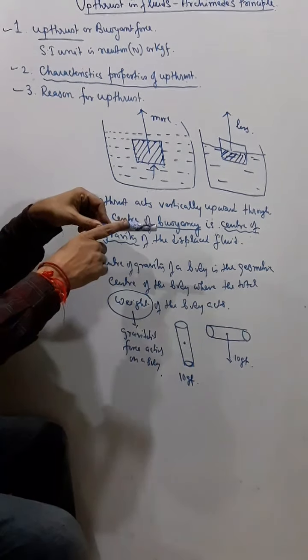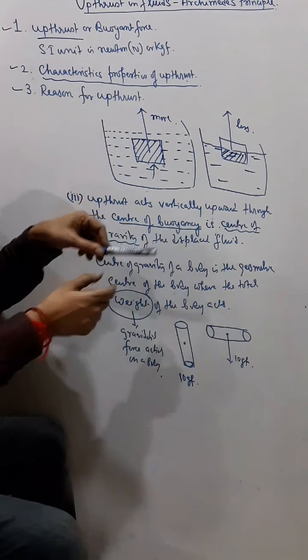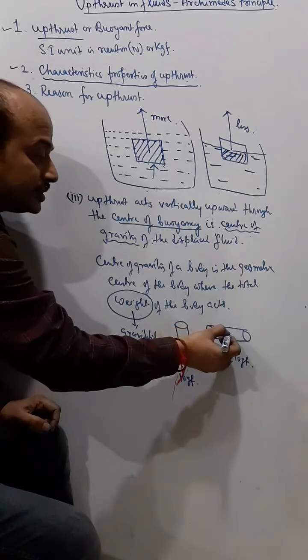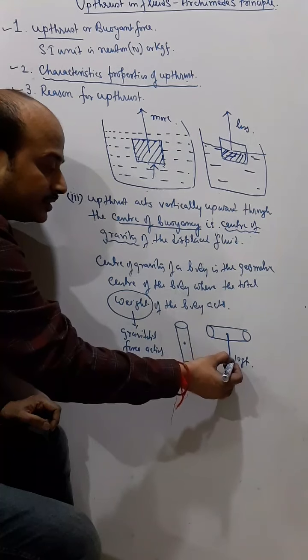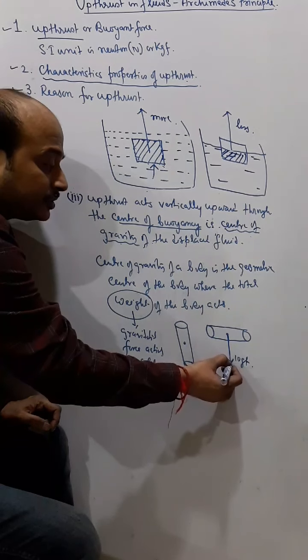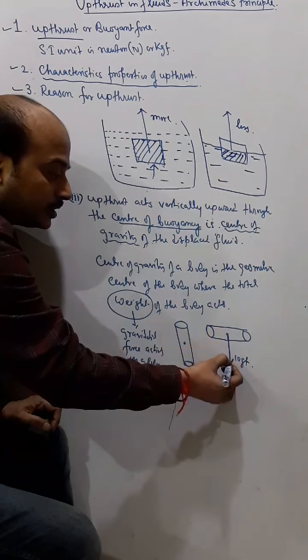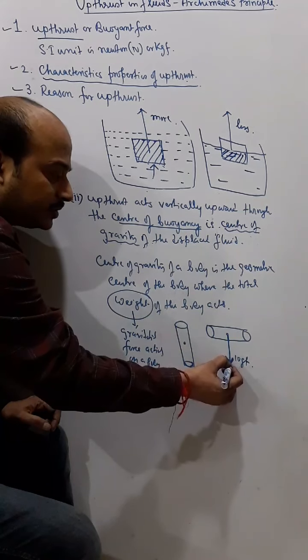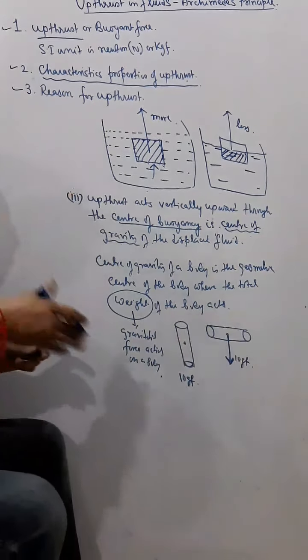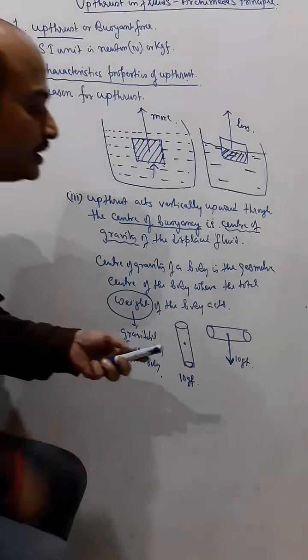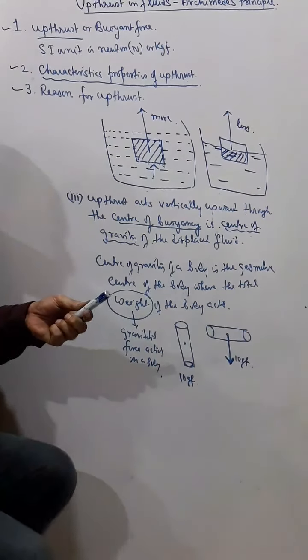And this earth is pulling this body from which point? It always pulls the body from the center of gravity. For your level, it is better to understand up to this much. When you go to higher classes, you will understand center of gravity more.